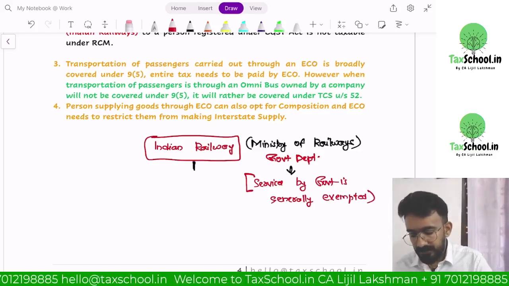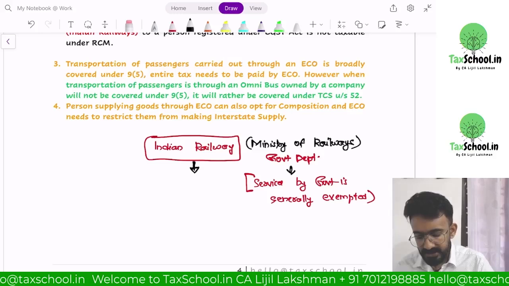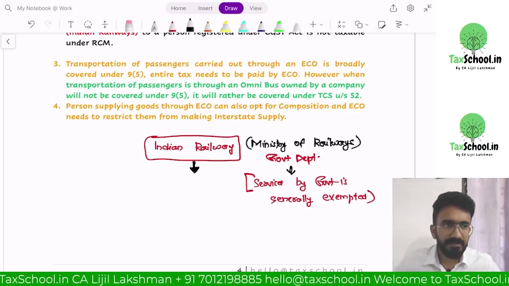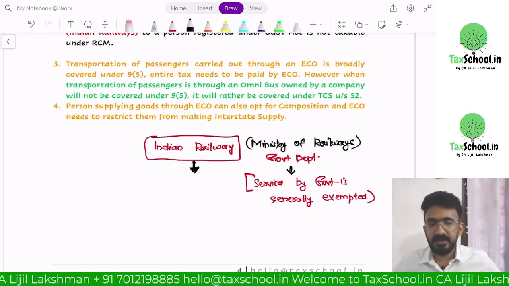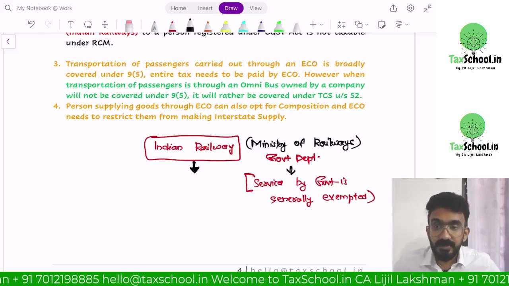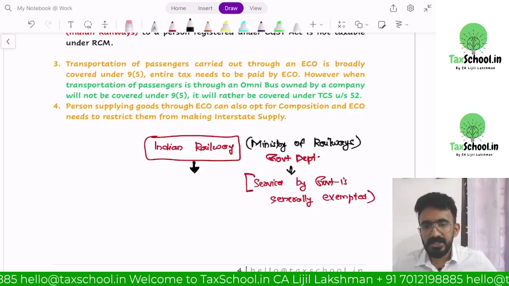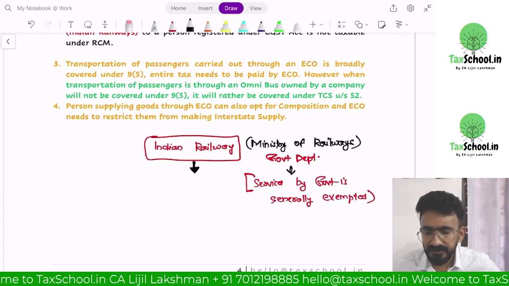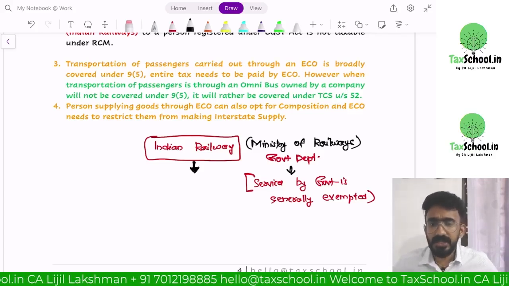However, there are few services provided by certain people that are taxable, like post office services were taxable, vessel and aircraft related services were taxable, transportation was taxable. Now they said Indian Railway, when they provide services, it is now fully taxable.